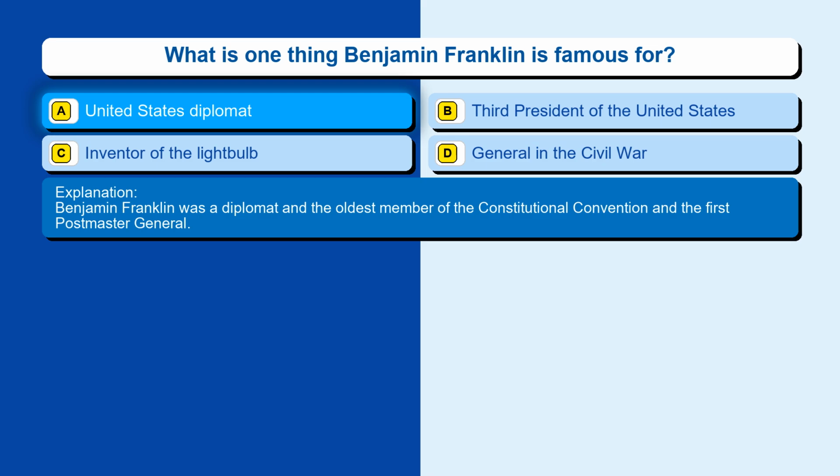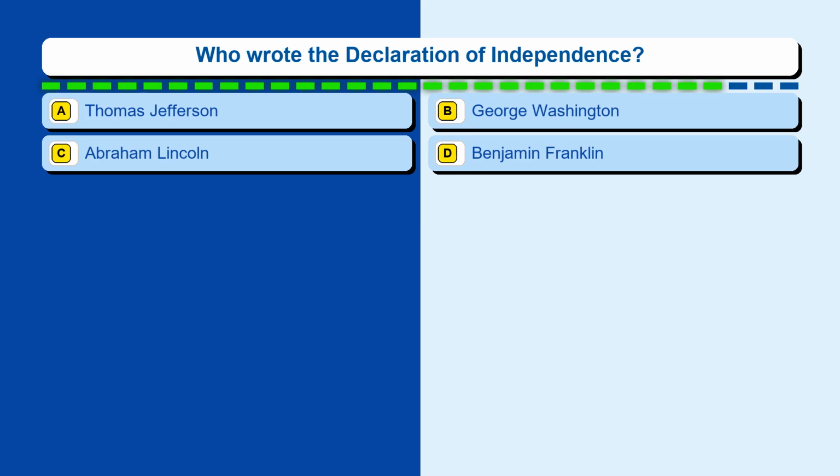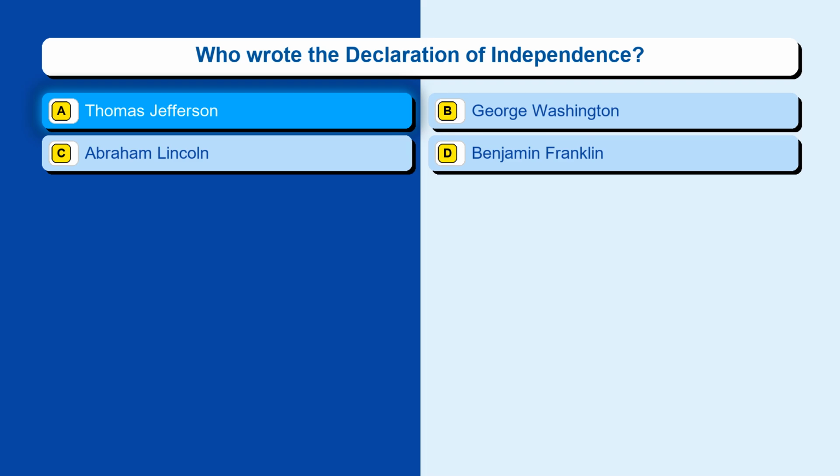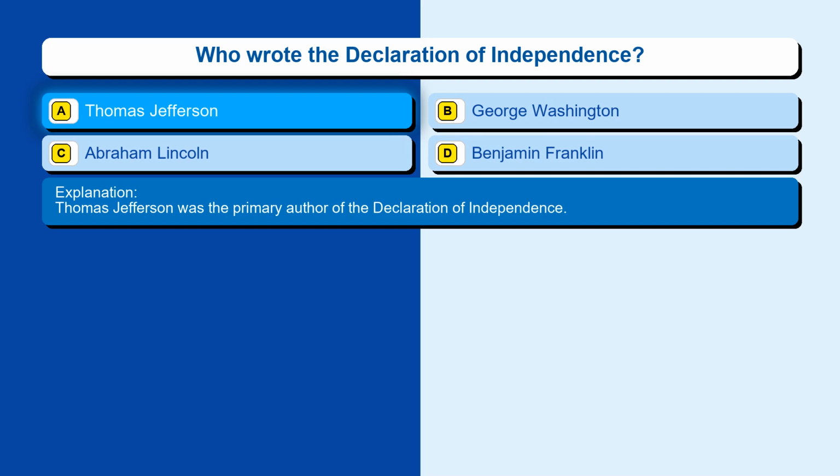Question 153. Who wrote the Declaration of Independence? Option A, Thomas Jefferson. Option B, George Washington. Option C, Abraham Lincoln. Option D, Benjamin Franklin. The correct answer is option A, Thomas Jefferson. Thomas Jefferson was the primary author of the Declaration of Independence.